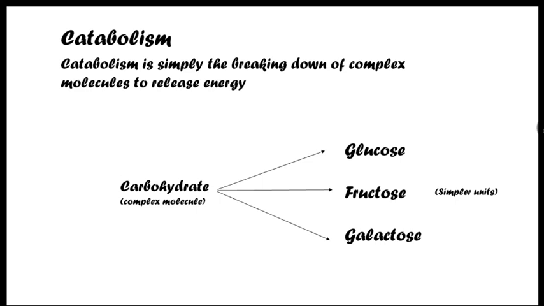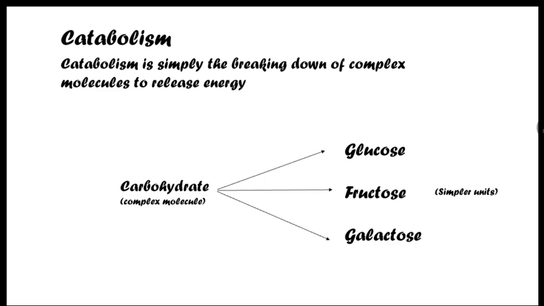The next one is catabolism. Catabolism is the breaking down of complex molecules to release energy. So when you are breaking down a complex molecule, in return you are releasing energy. You are breaking a complex molecule, or macromolecule, into simpler ones. As you can see from the structure on this page, carbohydrate is a complex molecule, or macromolecule.